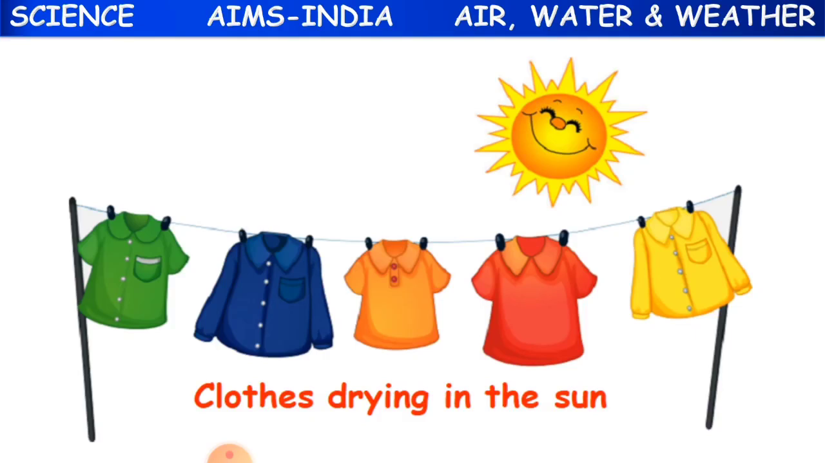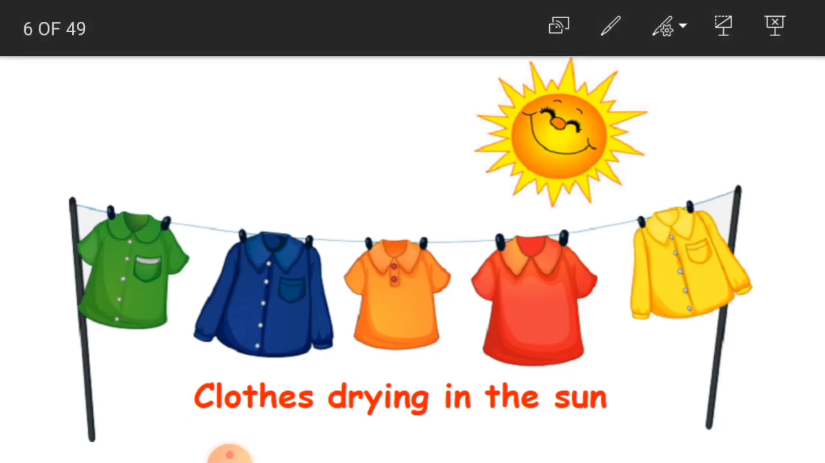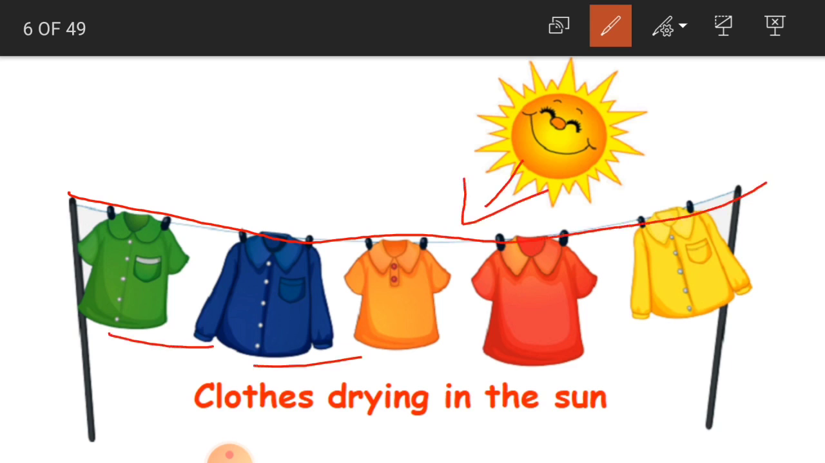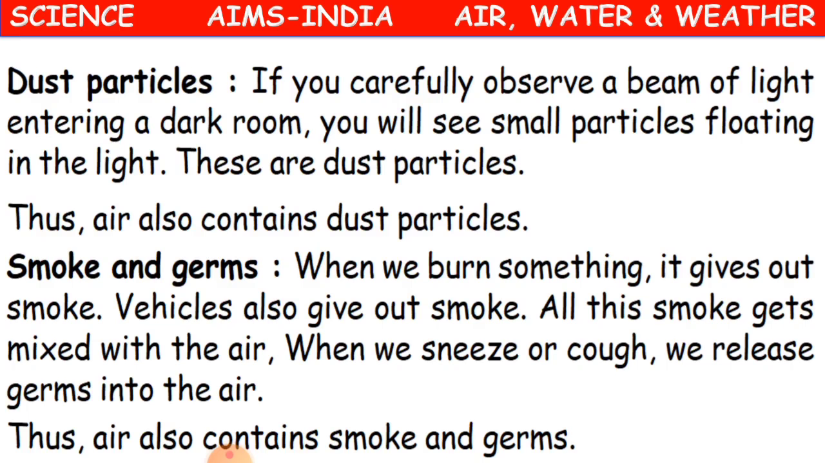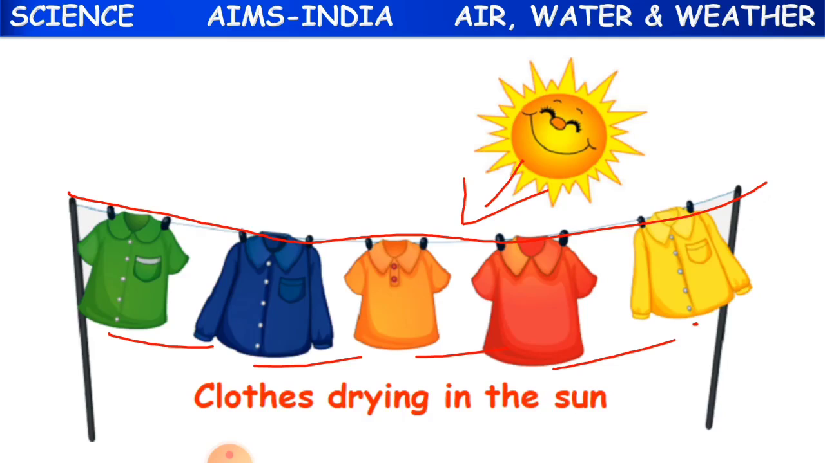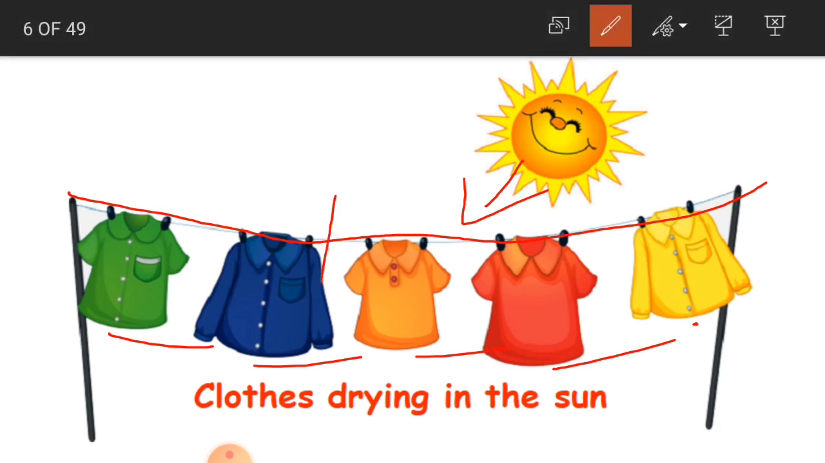See here in the picture. As we have discussed, all the clothes are hung on this rope to get dried. And because of the sun, all the wet clothes have dried. And the water which was on the clothes has mixed with the air in the form of water vapor. Clear, children?